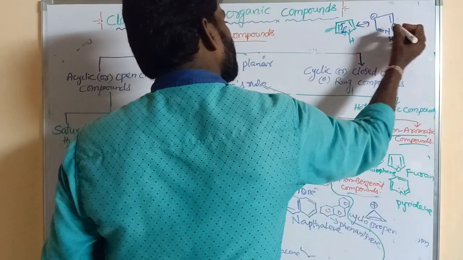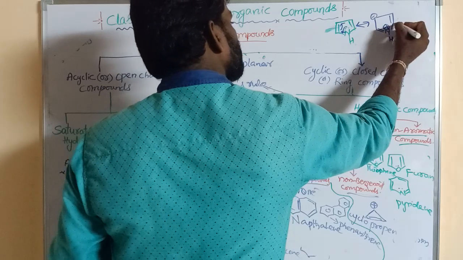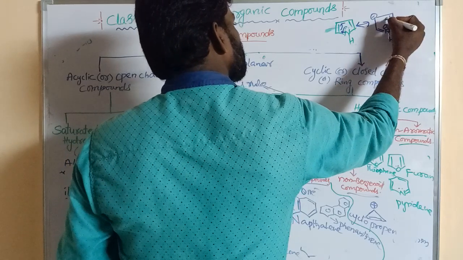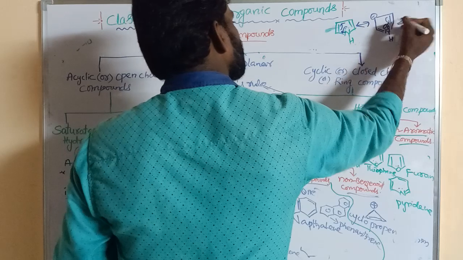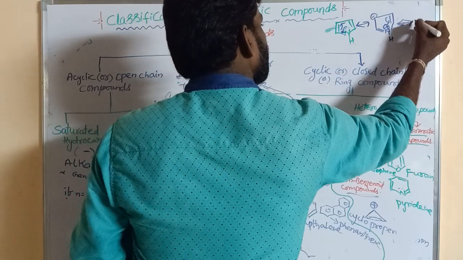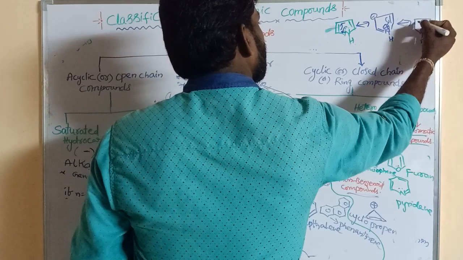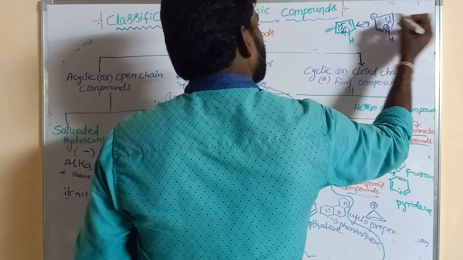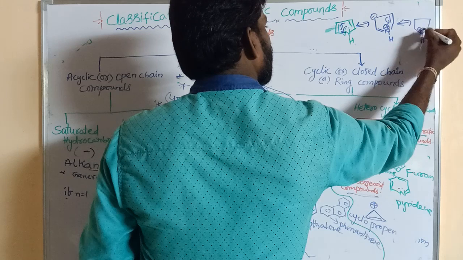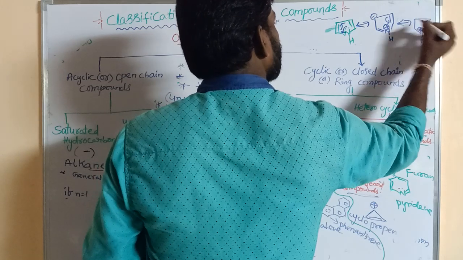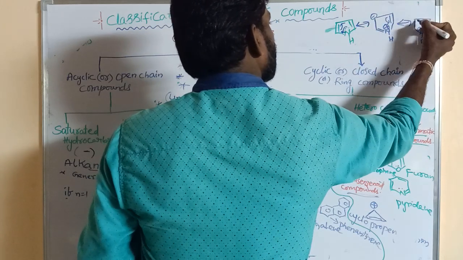Similarly, again it undergoes resonance, and the pi bond shifts toward this side. So here this is plus, this is minus, and this plus and minus can form a pi bond.